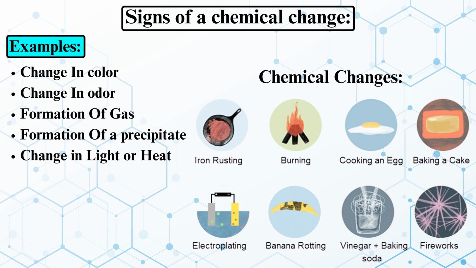Now I'm going to share the signs of chemical changes. Here you have some examples: change in color, change in odor, formation of gas, formation of a precipitate, change in light or heat. So you can see there are chemical changes when iron is rusting, burning, cooking an egg, baking a cake, electroplating, a banana rotting, vinegar plus baking soda, and fireworks.